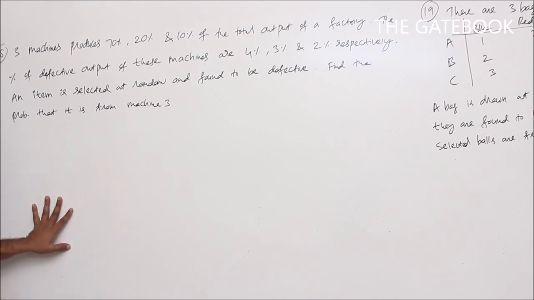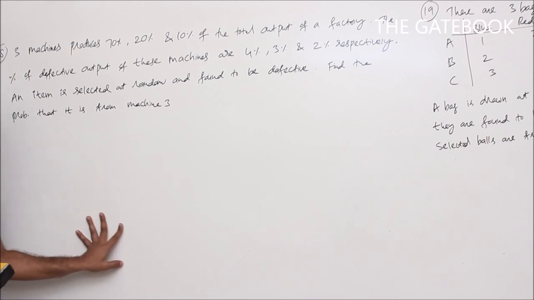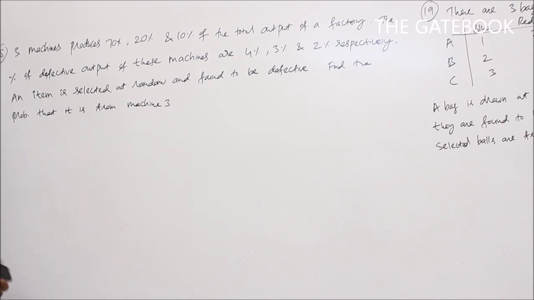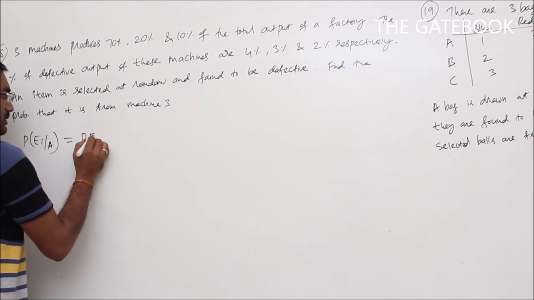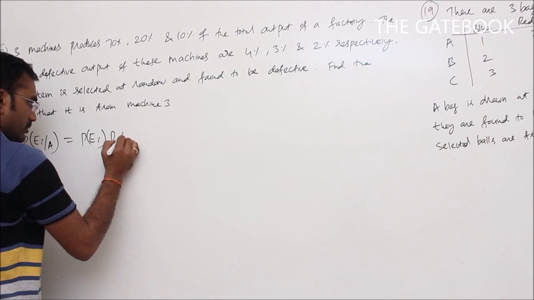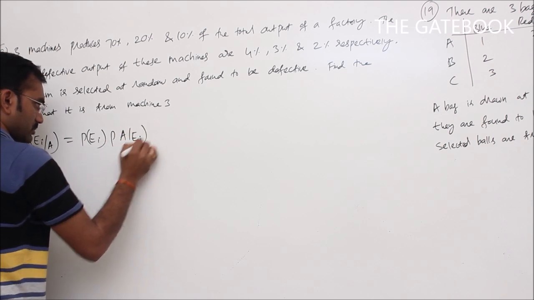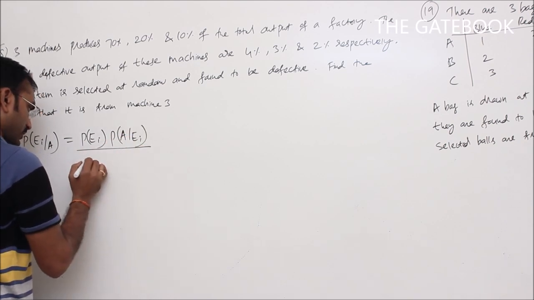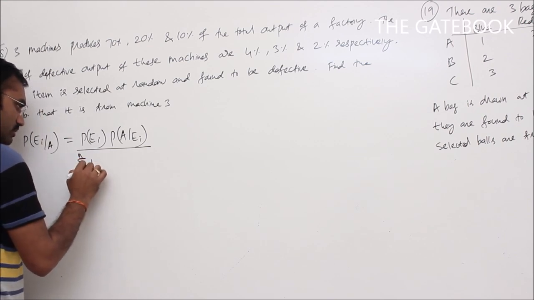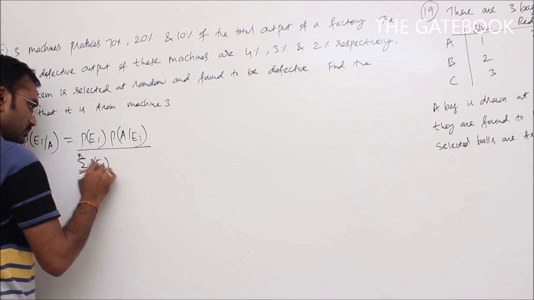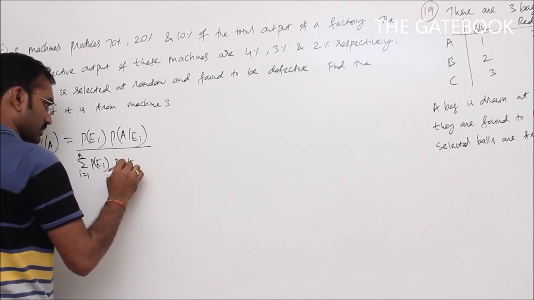So here we have to apply Bayes theorem. How can you say that we can apply Bayes theorem here for this problem? See here, how many machines are there? 3 machines. So what I said, the formula in Bayes theorem, P of Ei given A is equal to P of Ei, P of A given Ei by P of A, where P of A is summation i is equal to 1 to n P of Ei into P of A given Ei.